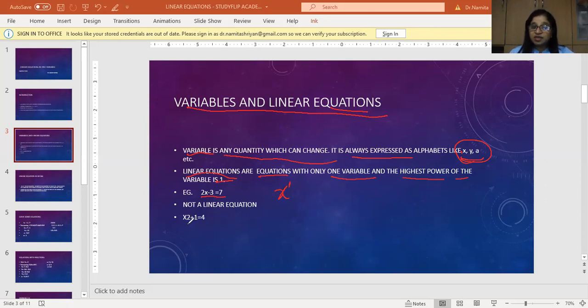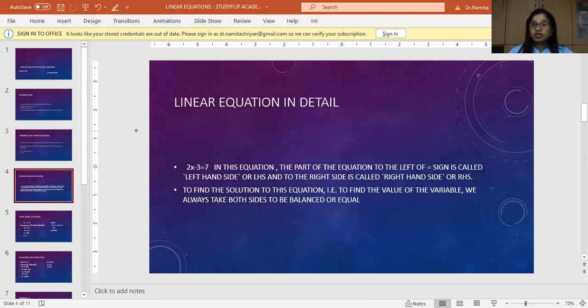Let me see another example. x square plus 1 equals 4. There is definitely one variable here, but the power is more than 1, that is 2. So you cannot call this a linear equation. This is how we can make out the difference between linear equations and equations which are not linear. This is how we work on these kinds of problems.